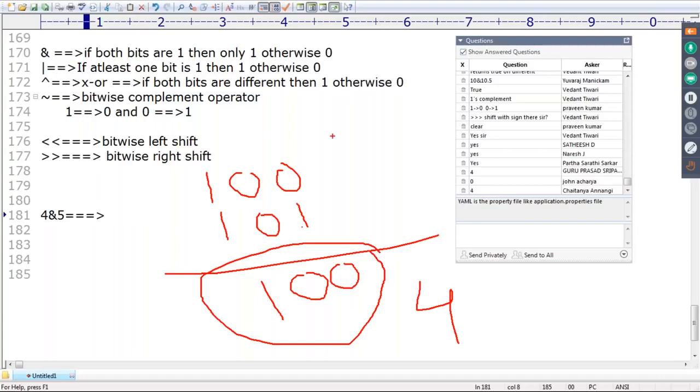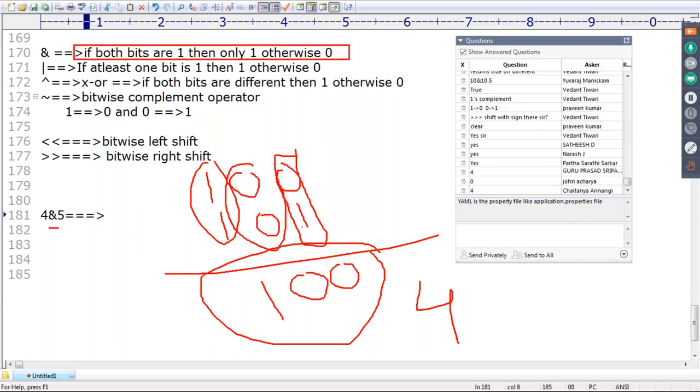We require applying the bitwise operator. First these 2 bits, next these 2 bits, next these 2 bits. It is the AND operator. If both bits are 1, then only 1, otherwise 0.